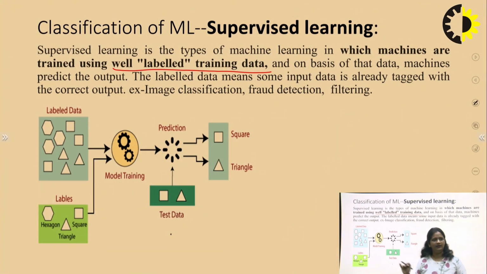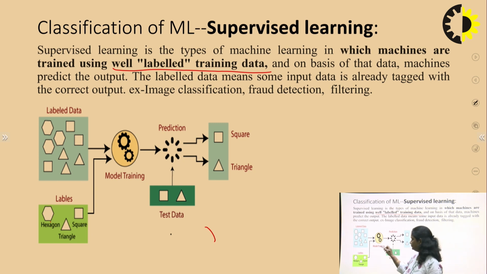Understand this diagram. Suppose we have this raw data to input into our learning model. First, we have to label this data using well-labeled training data. This one is a hexagon, this one is a square, and this one is a triangle. We already have well-labeled training data.